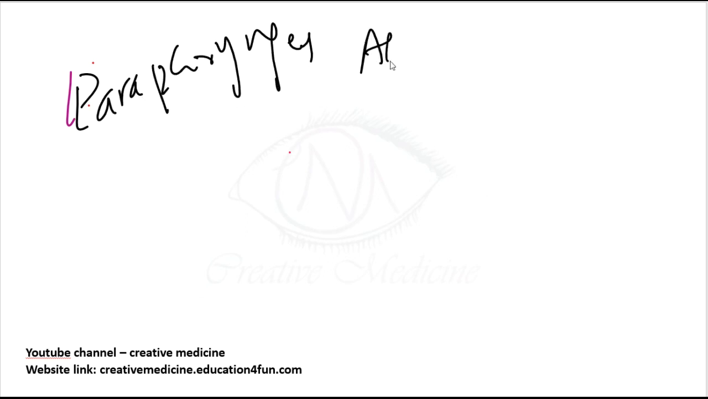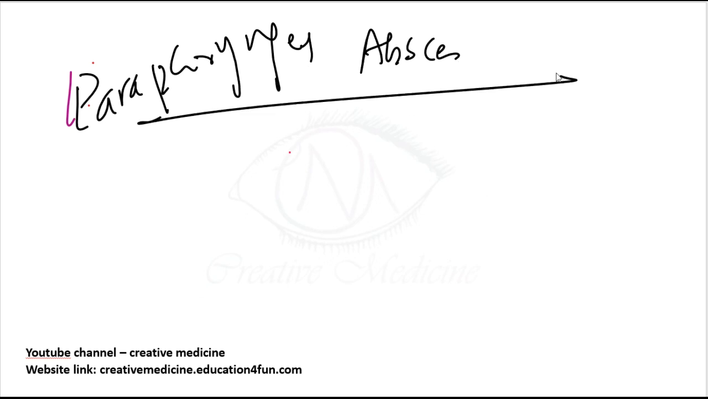Next, the next important abscess in here is parapharyngeal abscess. Parapharyngeal abscess is also called abscess of the lateral pharyngeal space, or it is also called pterygomaxillary space or pharyngomaxillary space. So we have parapharyngeal abscess, abscess of lateral pharyngeal space, pterygomaxillary space or pharyngomaxillary space.